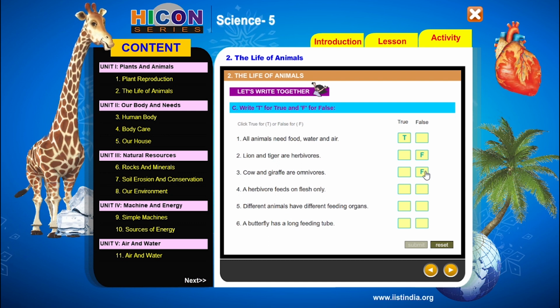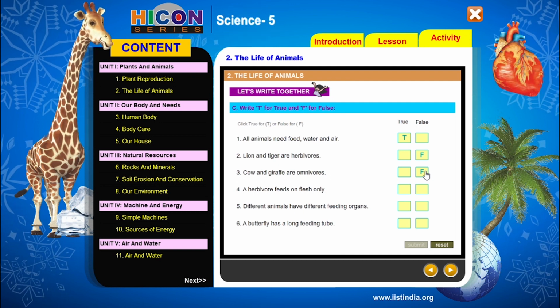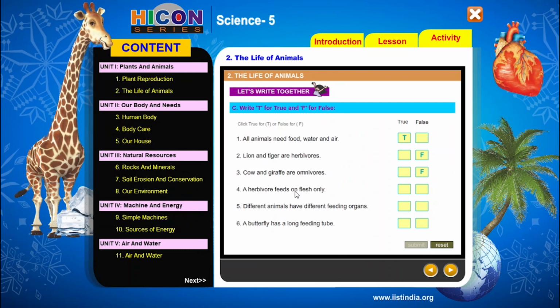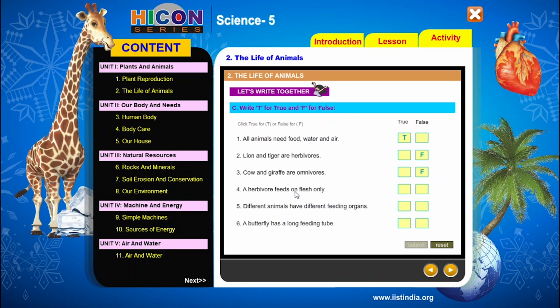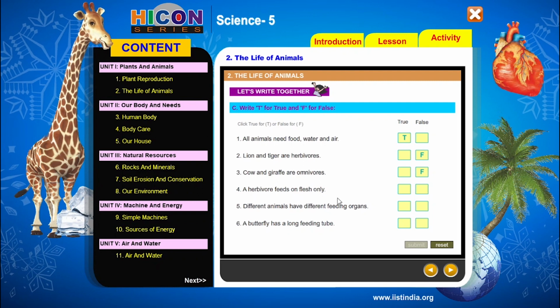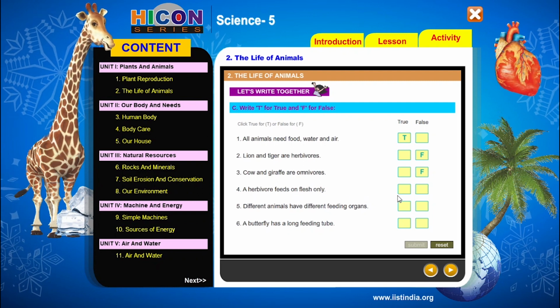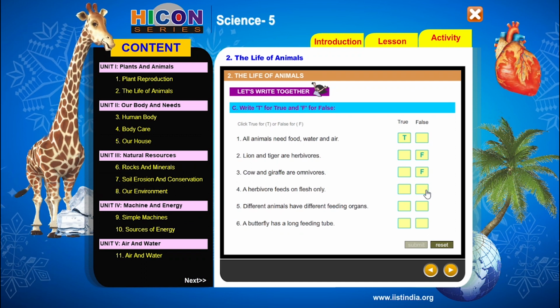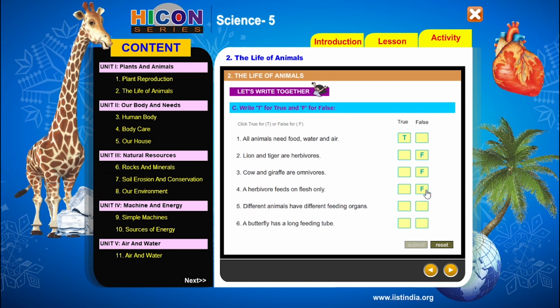But in the fourth sentence, they have given that herbivores feed on flesh only. So children, is it correct? No. The fourth sentence is wrong because herbivores feed on plants and grass, but the sentence says flesh only. So the fourth sentence is also wrong. So write F in the box given under false.